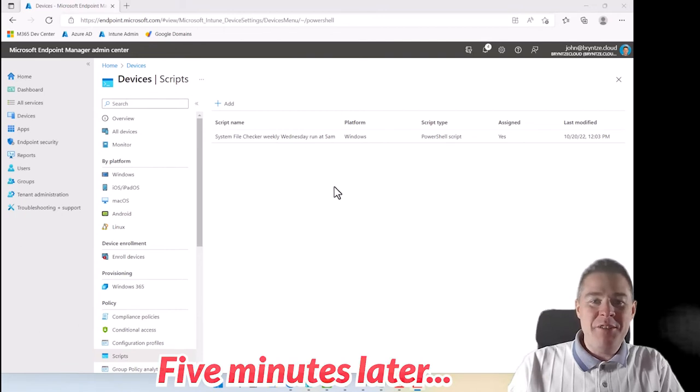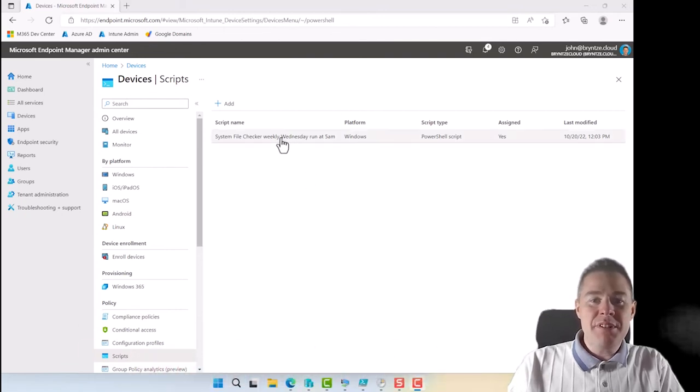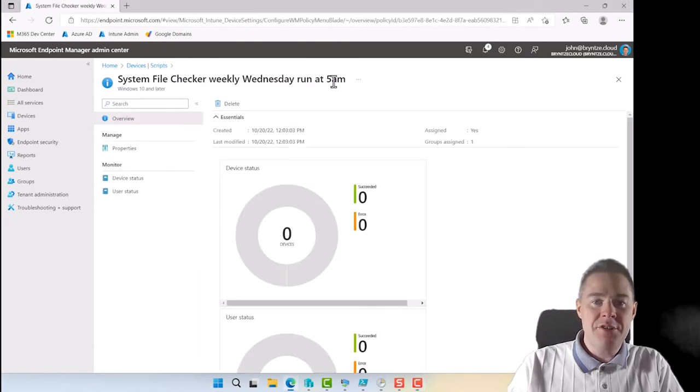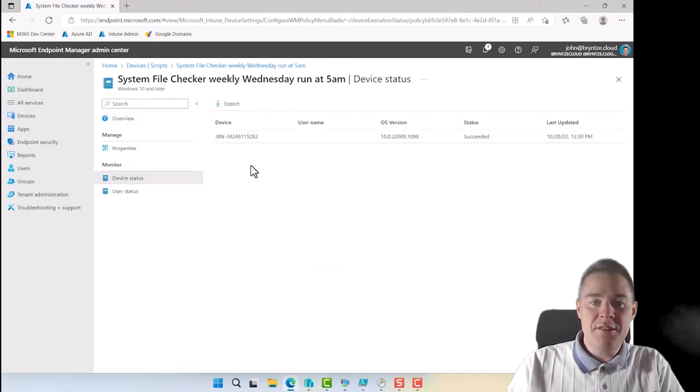Okay, I have waited a while. We can also see the progress from the console. That takes longer time though. So if we click here on our script, it says 0 success. I don't know why this one hasn't updated, but if we go to device status, we actually have this device. It's one of my two. And it said succeeded. Hope that really means we have the scheduled task there. I haven't looked actually.